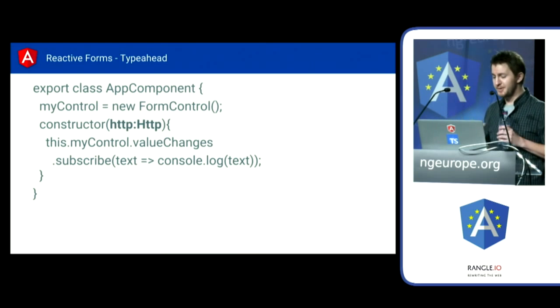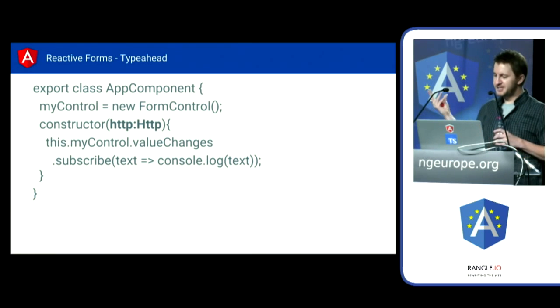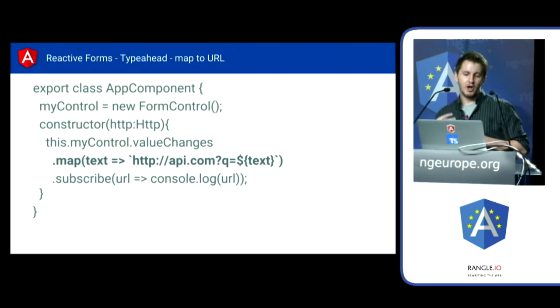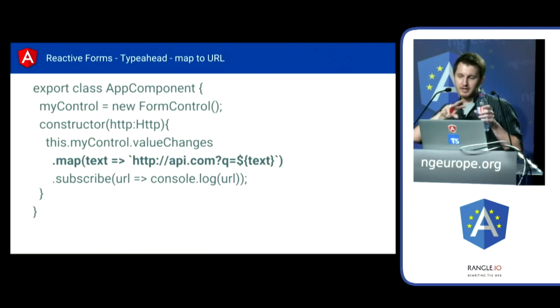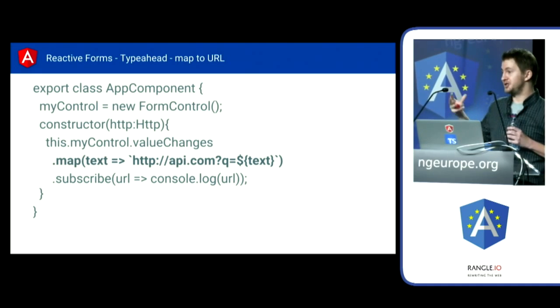So let's build a type ahead. Let's go through this step by step. The first thing we want to do is bring in the HTTP module, or the HTTP service. This is the built-in Angular one, which again uses observables, and we'll see how these things compose together in a second. The first thing you want to do is inject HTTP. And then what we're going to do is, if I'm typing in an input box, and let's say I'm going to query YouTube or something like that, what I need to do is take each letter that I'm typing in the box, the word that I've entered, and turn that into a URL, turn that into the thing that I'm going to use to actually do the search.